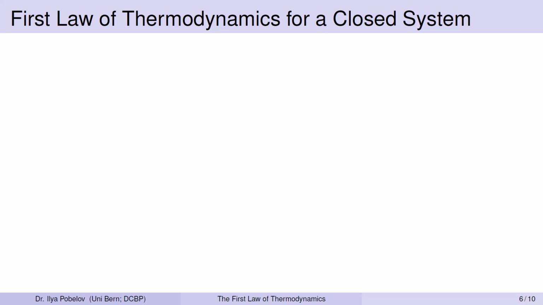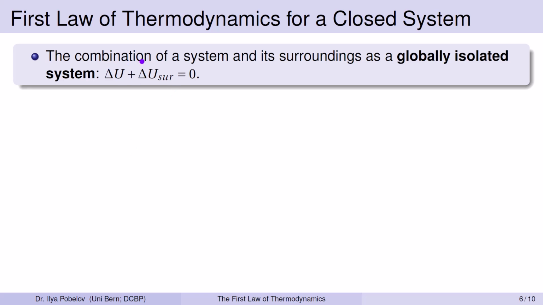How can we apply the first law of thermodynamics to a system that can exchange energy with its surroundings, a closed system? We consider the combination of a system and its surroundings as a globally isolated system. Then, the change of the system's internal energy, delta U, plus the change of the surroundings' internal energy, delta U sur, is equal to 0. Note that here and further a quantity without a subscript refers to the main system that we consider.